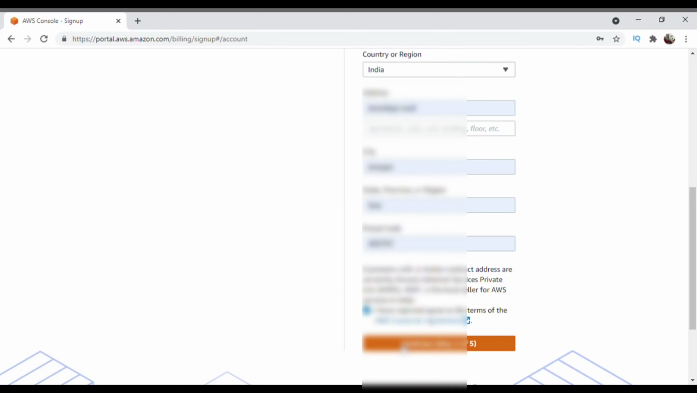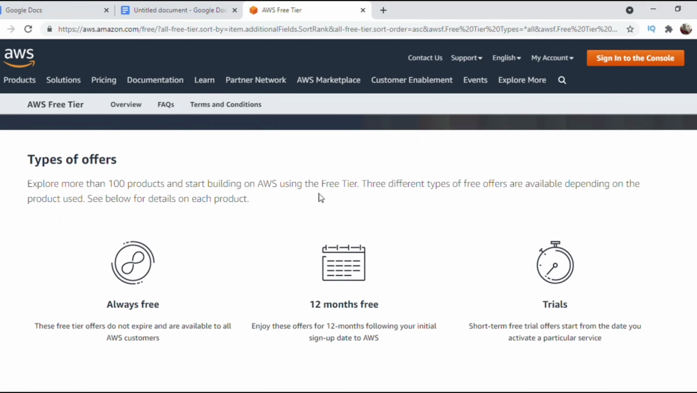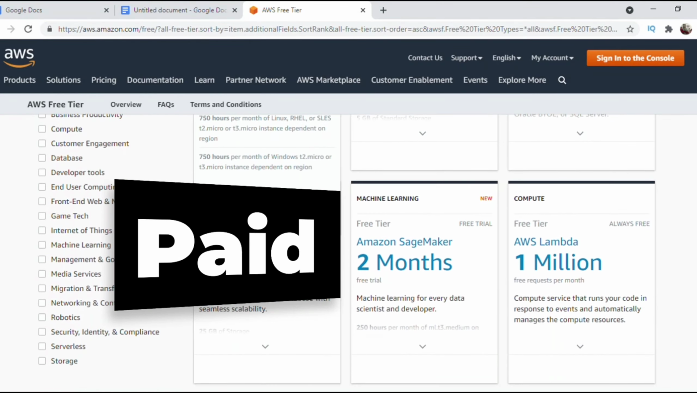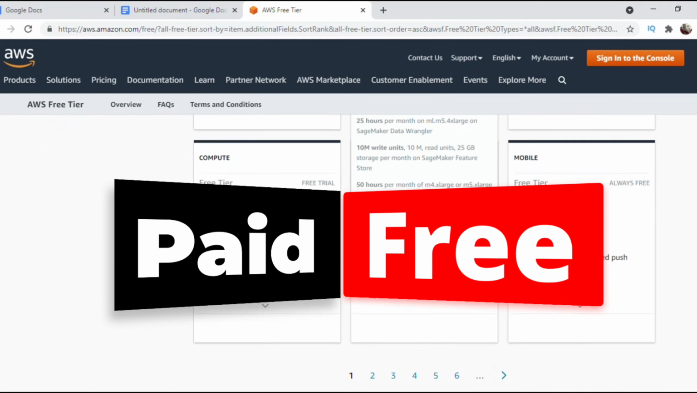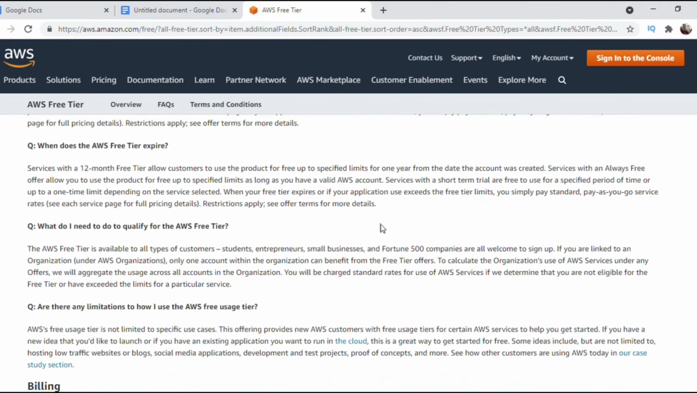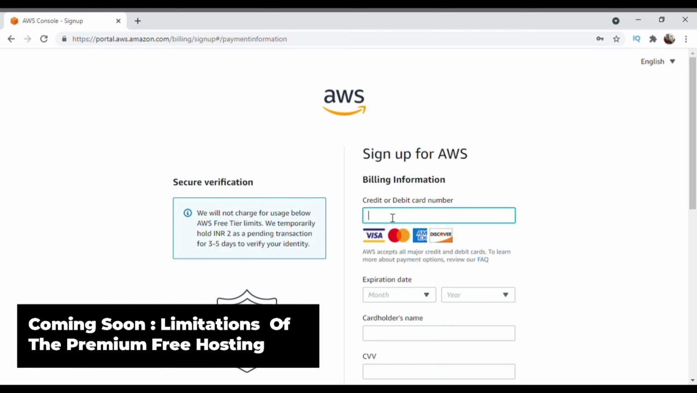Let's talk about the billing information. Why is billing information required in a free hosting? Amazon or AWS sells many other services along with the hosting, which are paid and some are free. If you opt for the paid services, then you will be charged. And also, if you decide to go with the subscription after your free trial ends, Amazon does not want to interrupt your payment. That's why they want to ask for the billing information. You will also be charged if you exceed the limits of the free hosting.